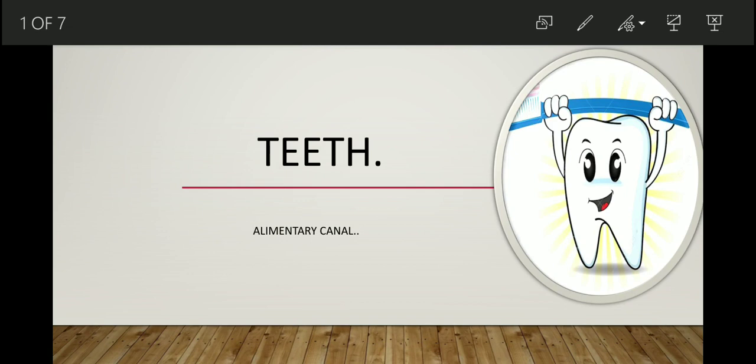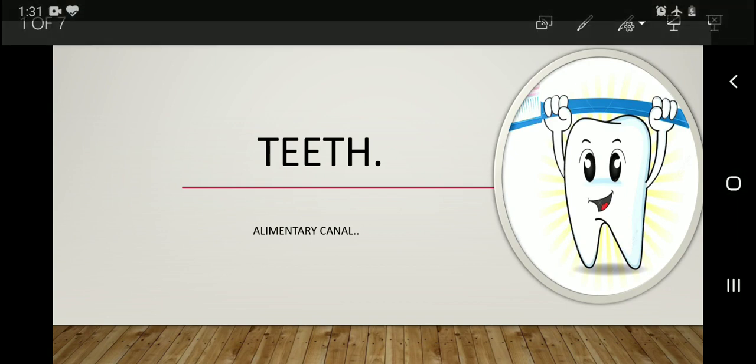So what are teeth, how are teeth made, what is their structure, and how many types of teeth are there? We are discussing this in this chapter. By the end of the chapter you will be able to understand what teeth are, what the function of teeth is, what types of teeth are present in human beings, what the structure of teeth is, and how to maintain oral hygiene. So let's take a look.